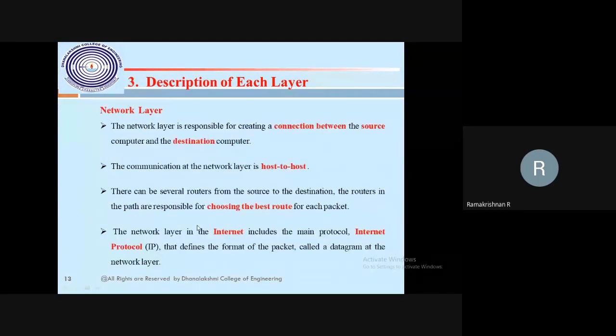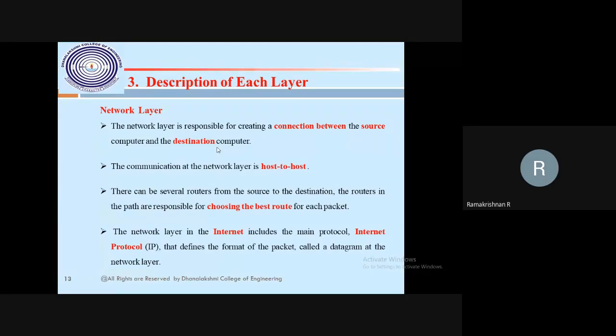The network layer is the third layer, the middle layer of the TCP/IP protocol. It handles the connection between source machine and destination. The network layer is making and establishing the connection. The network layer is responsible for connecting you and me. The physical layer transmission media is connected, but we cannot be sure the data is passed. The connection is between two host machines, your machine and my machine, with the help of transmission media.